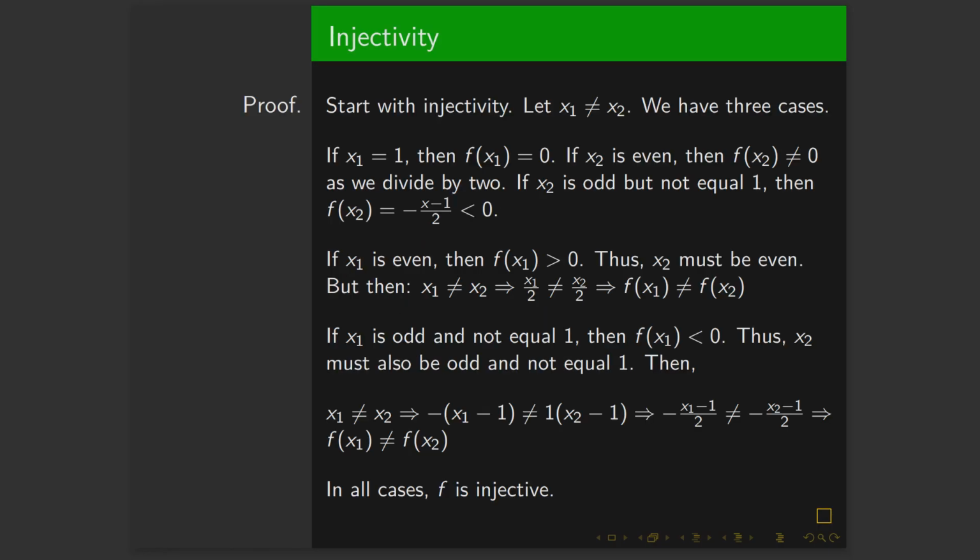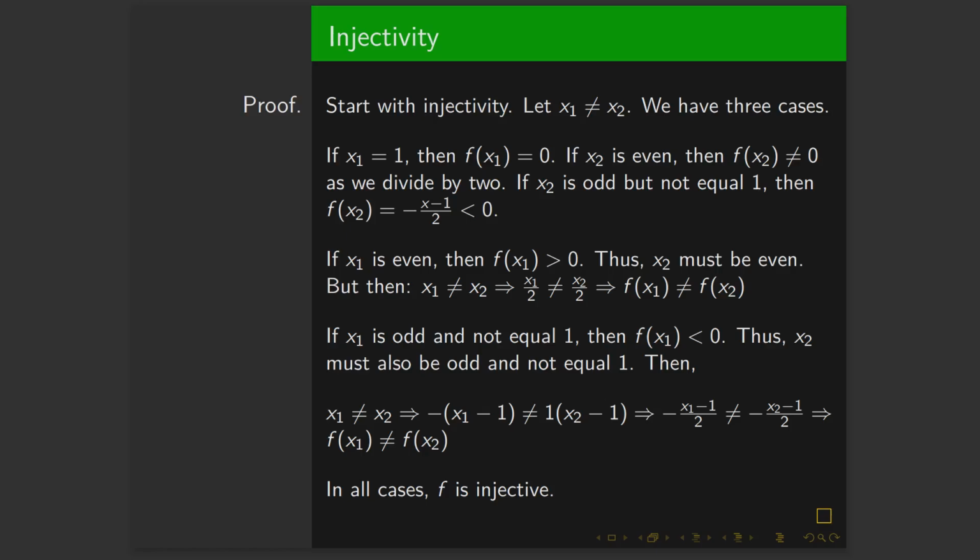And this is going to be a little annoying to do because when you're working with piecewise functions, you have to deal with all the different cases, but we'll just slowly work through it. Let x1 not equal x2, then we're going to have three cases. In the case that x1 is equal to 1, well then f of x1 is equal to 0. So if x2 is even, then f of x2 is not equal to 0 since we divide by 2. And if x2 is odd but not equal to 1, then f of x2 is equal to negative x minus 1 over 2, which is of course going to be less than 0. So that handles the case when x1 is equal to 1.